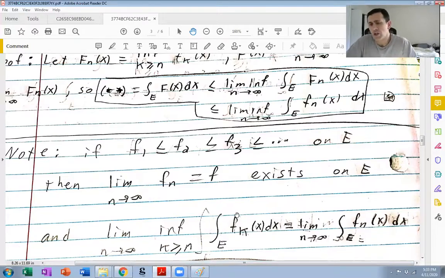Sorry about that. So what is the infimum? Forget about this limit here. What's the infimum of all these integrals? Well, the functions are increasing, so this is an increasing sequence as k goes from n to n plus 1 to n plus 2. So the infimum is obviously the first one, just the integral of fn of x. Okay? So again, this is forgetting about a limit.